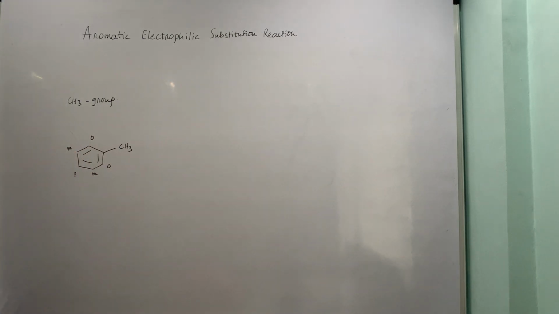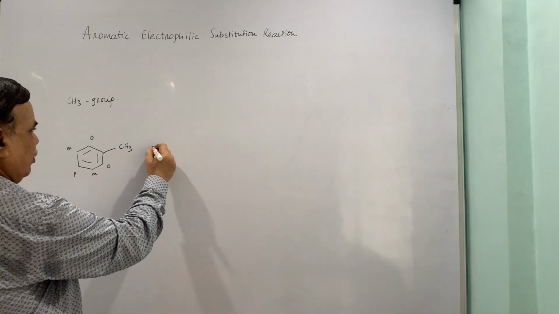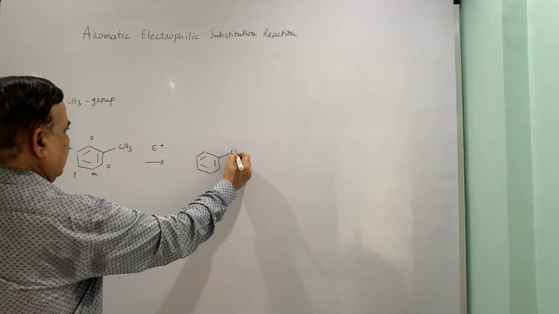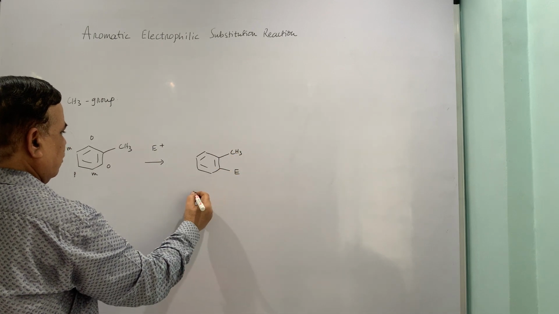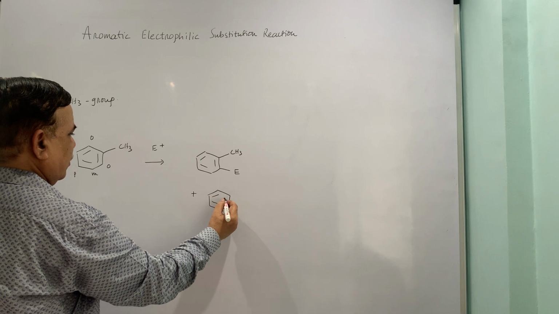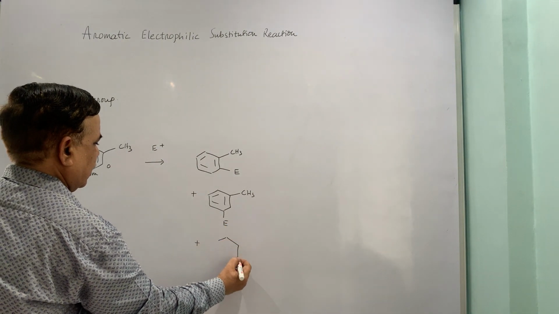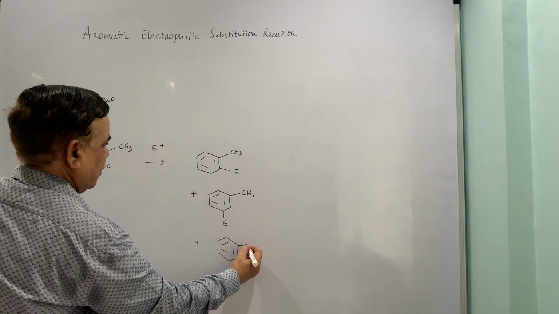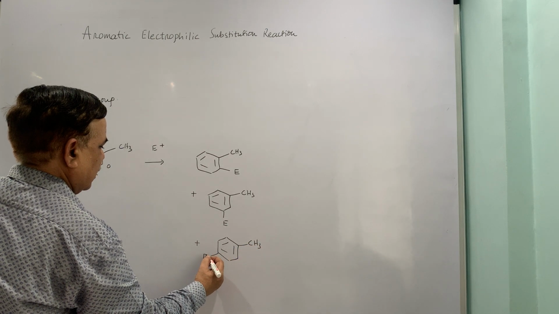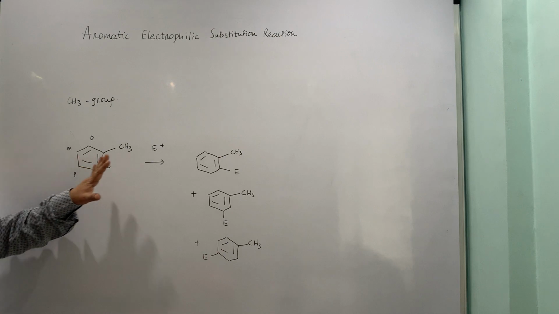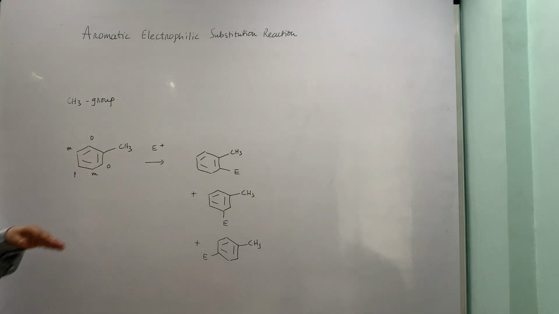So there are 2 positions which are ortho, 2 meta and 1 para, and therefore when you carry out any electrophilic substitution reaction, I am going to get the electrophile induction at the ortho position, meta position or para position with reference to the methyl group, and the proportion varies from one functional group to another, and that variation can be explained on the basis of the stability of the arenium ion intermediate, which normally we show during the formation of the transition step.